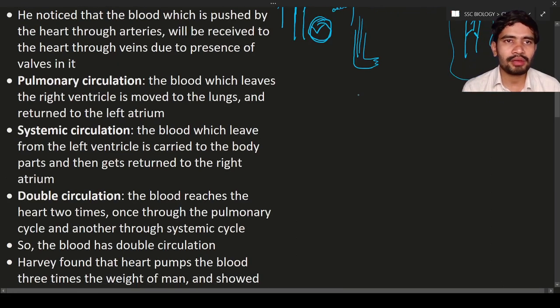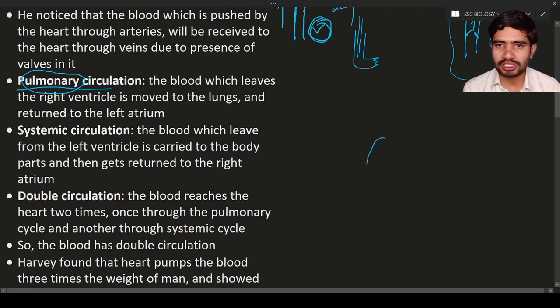Okay, so here the pulmonary circulation. So the pulmonary circulation means what? Here, remember the word pulmonary. The pulmonary means the lung. Okay, it means the blood is circulating through the lungs. That is known as pulmonary circulation.